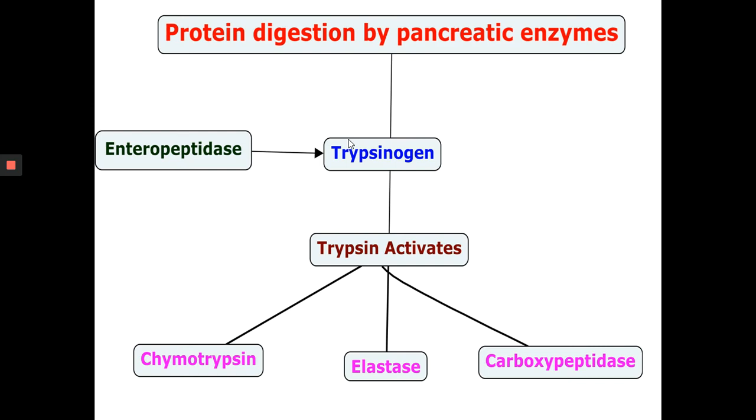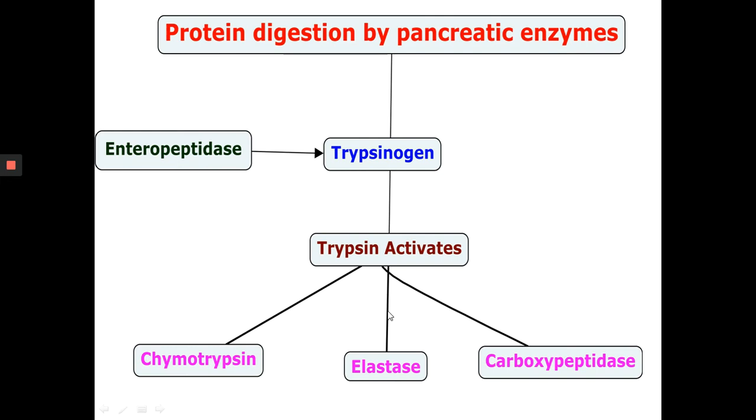Once in the duodenal lumen, trypsinogen is converted into trypsin by the action of the enzyme enteropeptidase, or enterokinase. So enterokinase acts on trypsinogen and the active trypsin is released. Trypsin then catalyzes the activation of other pancreatic zymogens into their active forms. That is, chymotrypsin, elastase, and carboxypeptidase are activated by trypsin.